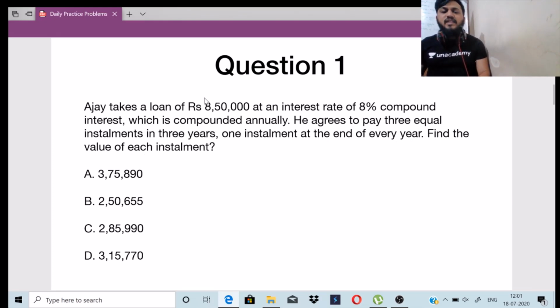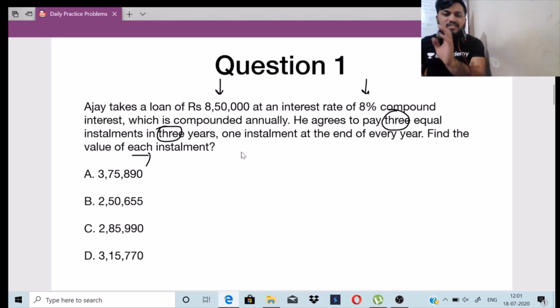Ajay is taking a loan of rupees 8,50,000 and the interest rate is 8%, compounded annually. 8% compound interest तो 3 साल के लिए ले रहा है, right? He agrees to pay three equal installments in 3 years, मतलब 3 साल का compound interest होगा तो एक एक साल में 8-8% का compound interest increase होता जाएगा. One installment at the end of every year. So what is the value of each installment?